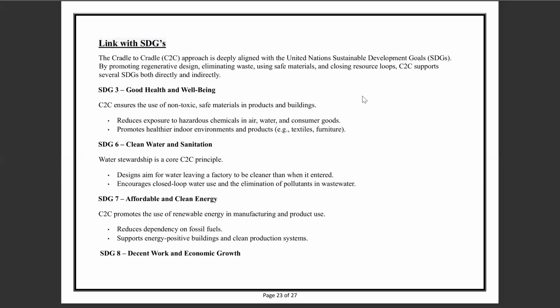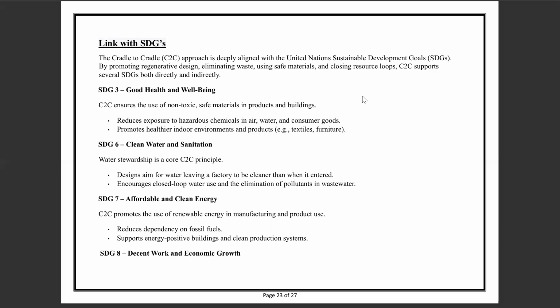Now, the most important topic, which is the link of the cradle to cradle approach with SDGs, I am going to explain. The cradle to cradle approach is deeply aligned with United Nations sustainability goals by promoting regenerative design, eliminating waste, using safe materials, and closing resource loops. Cradle to cradle supports several SDGs both directly and indirectly.